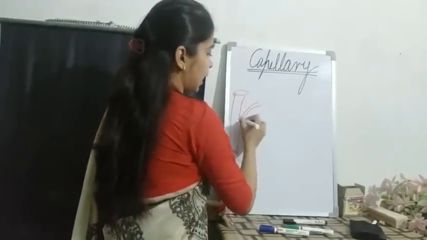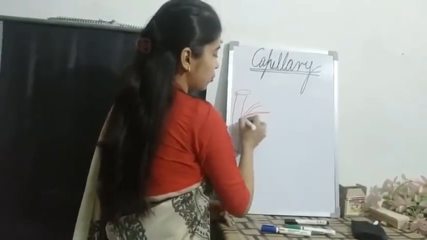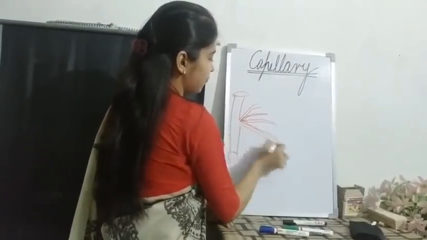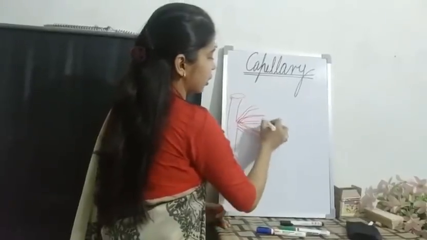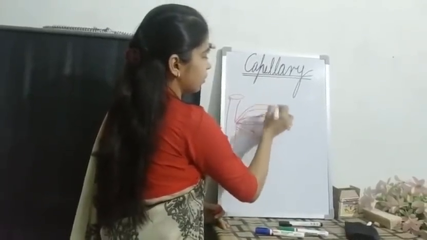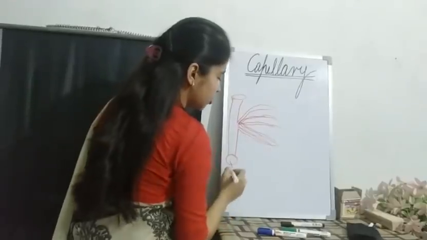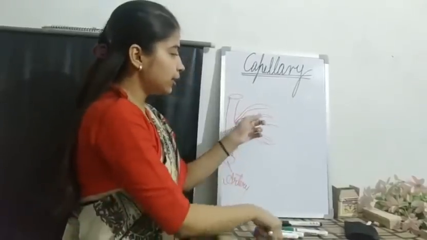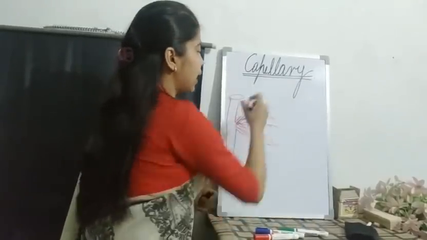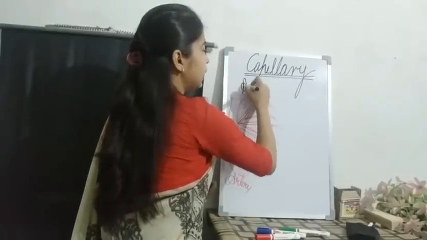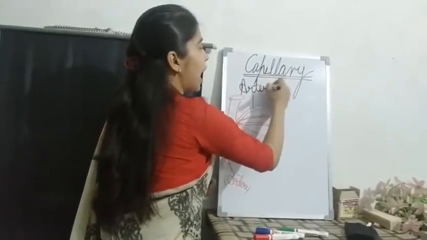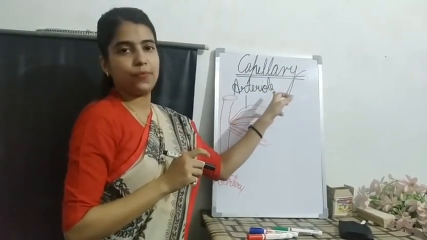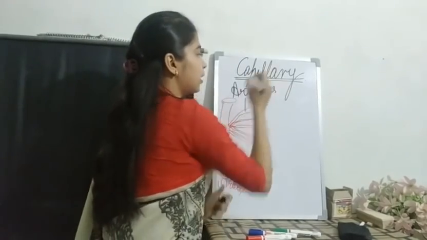Now, when this artery will branch into thinner structures, they are called arterioles. Once again, arterioles.